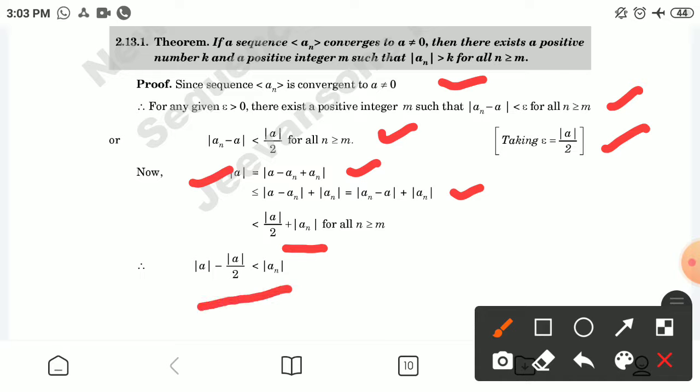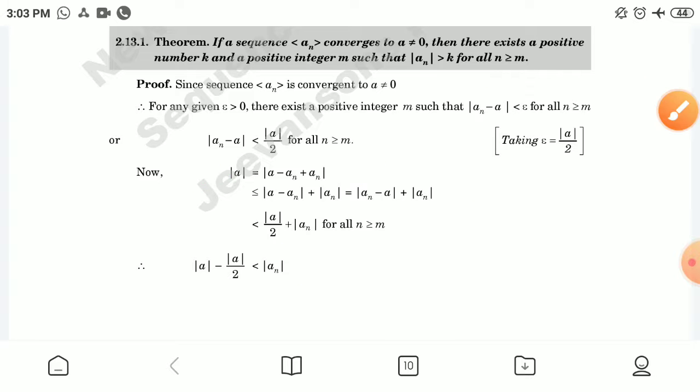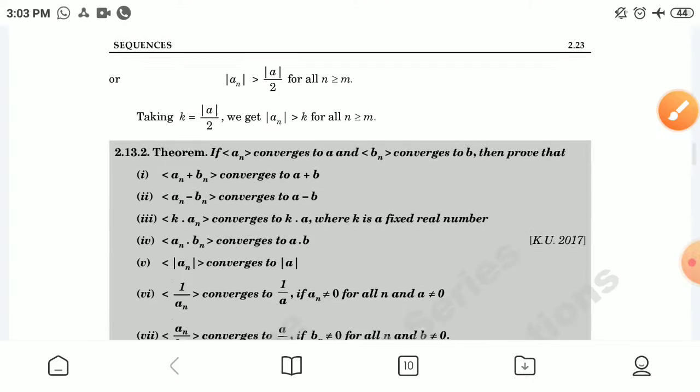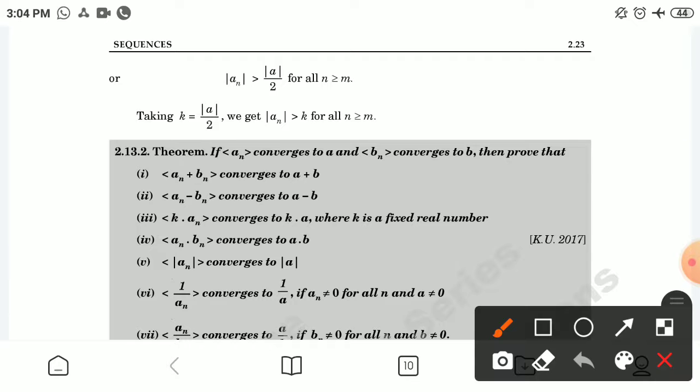Therefore mod of a minus mod of a by 2 is less than mod of an, or mod of an is greater than mod of a by 2 for all n greater than or equal to m. Taking k equal to mod of a by 2, we get mod of an is greater than k for all n greater than or equal to m.